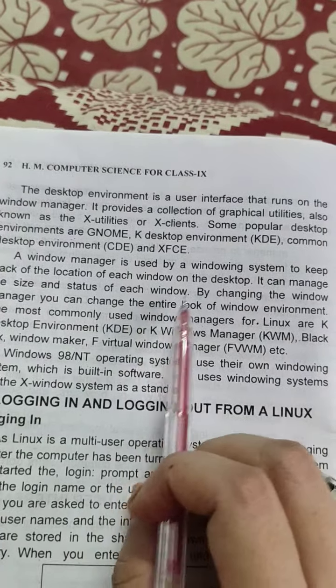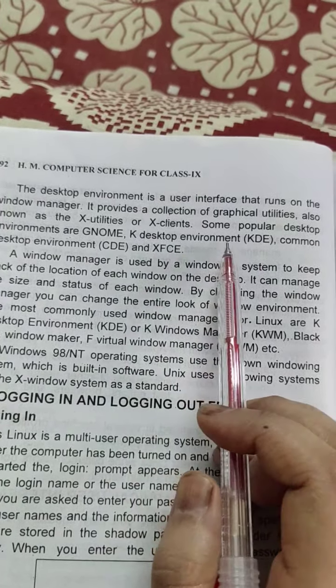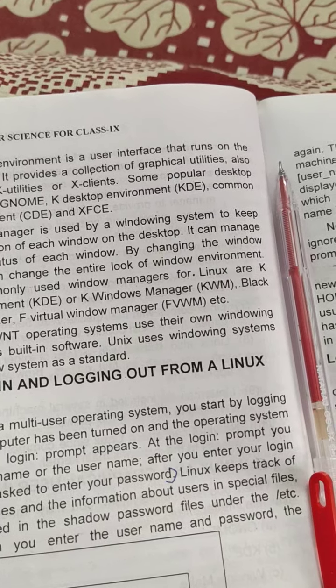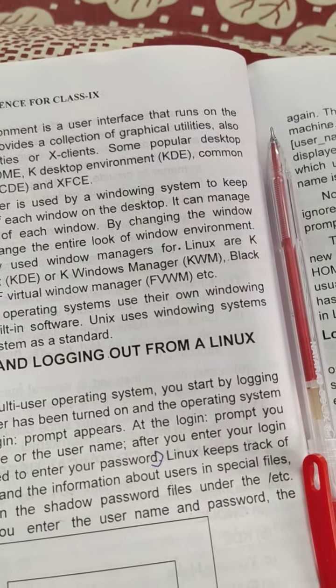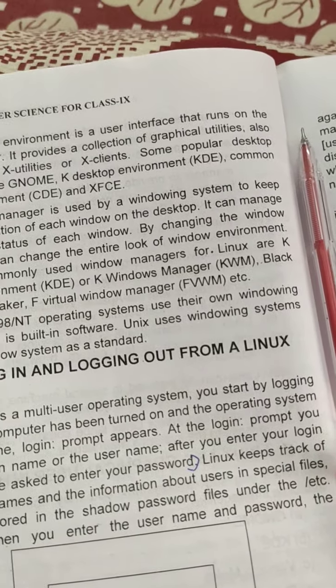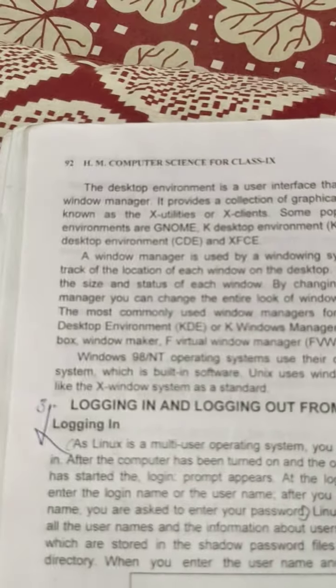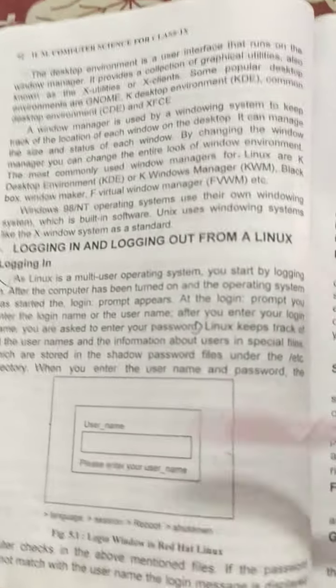KDE, as you know, is the K Desktop Environment. Like when we open our computer system, the first screen we see is the window environment. Various operating systems have their own environment. Next is something we will not study because it is not important.